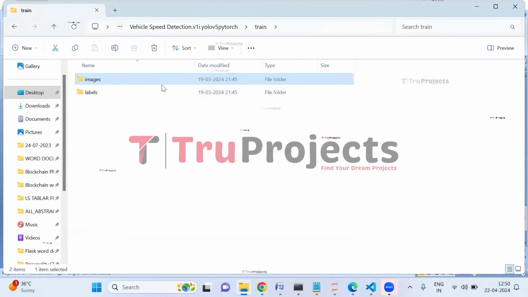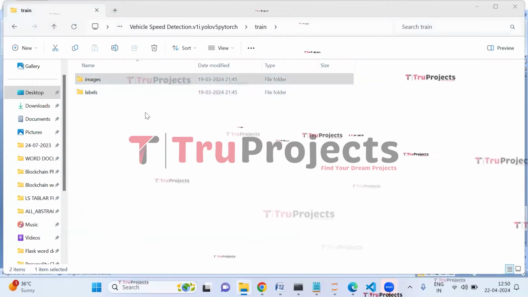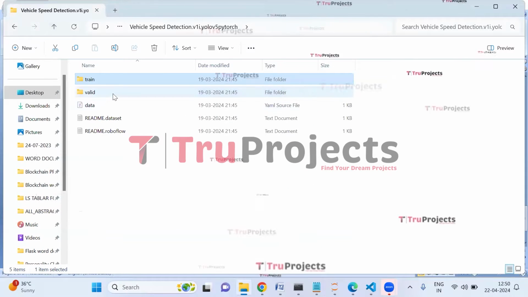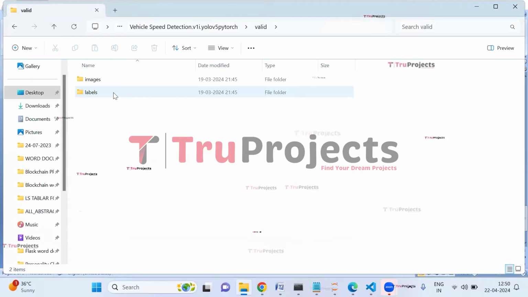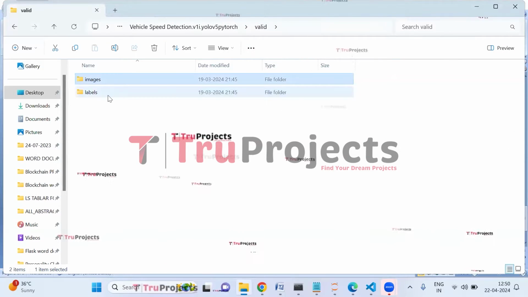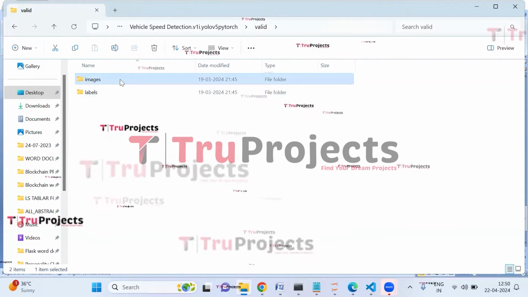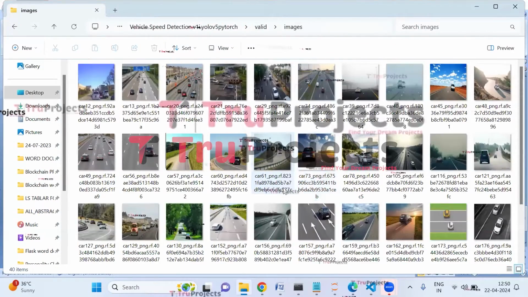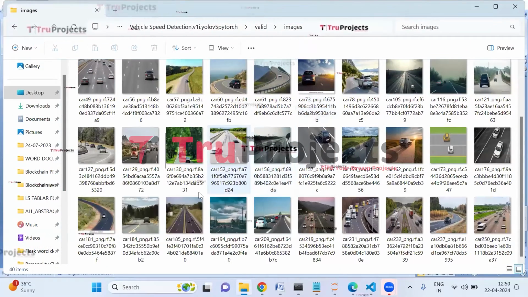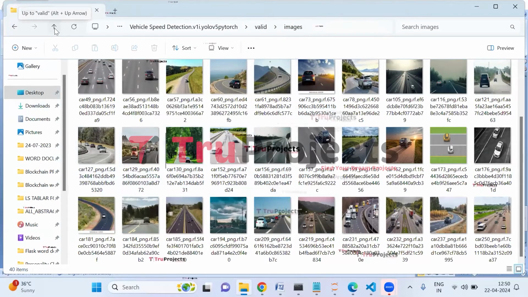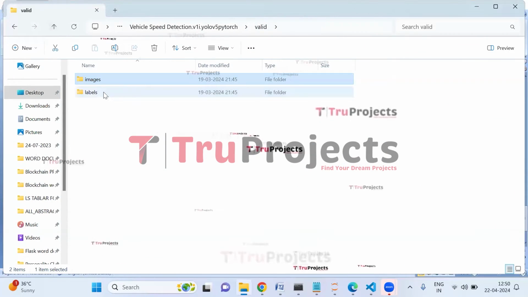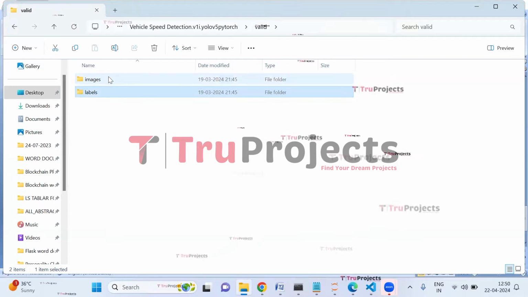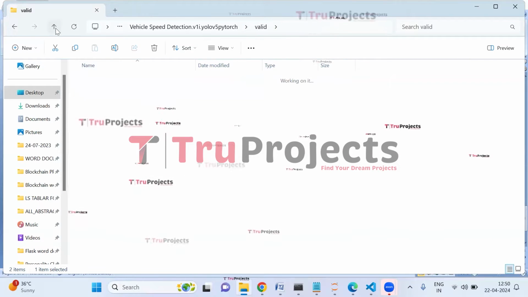So all these images are used to train the YOLO V5 model. And similarly, in the validation folder, again, we are having the images folder as well as the labels folder. In the images folder, we have the images of the vehicles for which we will detect the vehicle speed. And all these images are used to evaluate the performance of the YOLO V5 model. And in the labels folder, we have the annotations or labels for the images present in the images folder.